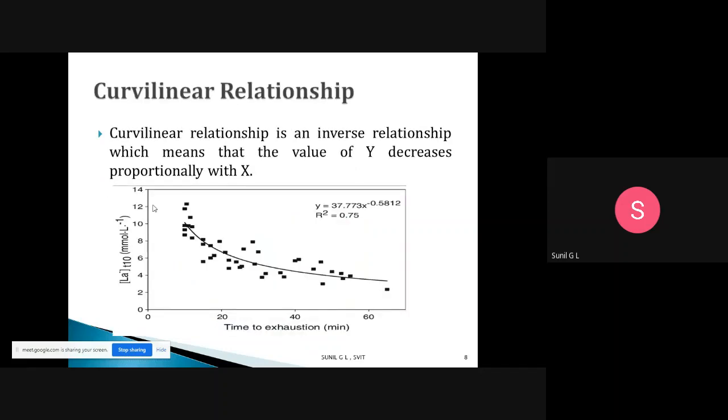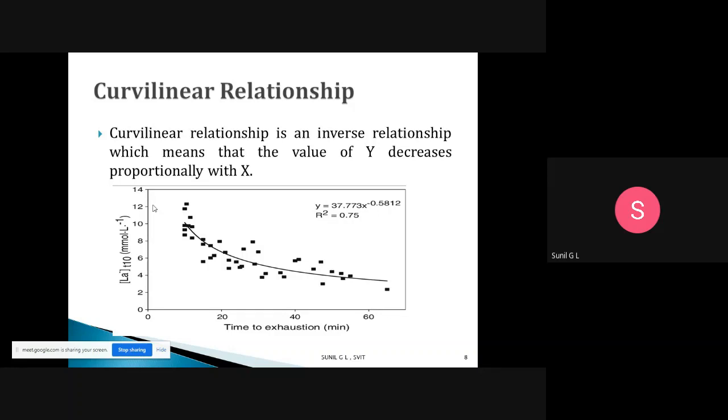Next one is curvilinear relationship. What do you mean by curvilinear relationship? The value of y decreases proportionally with x. It means when the value of x is increasing, the y value is decreasing. Linear means when the value of x is increasing, the y value is also increasing. So curvilinear means when the x value is increasing, the y value is decreasing. When the y value is increasing, the x value is decreasing.